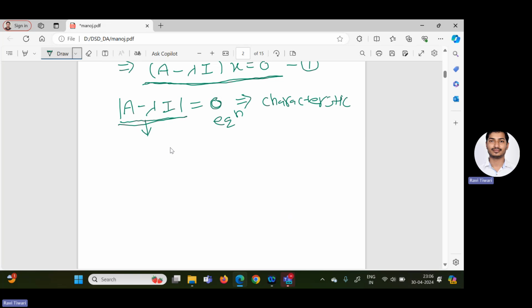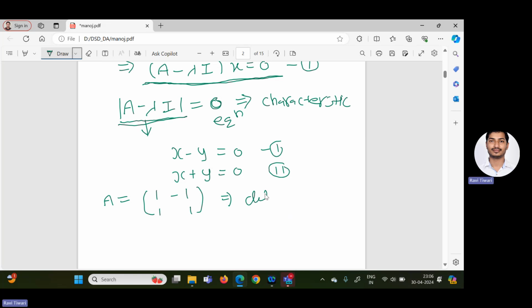Let us assume that we have two homogeneous equations: x minus y equal to 0, and the second equation x plus y equal to 0. Assume this is equation first and this is equation second. If I form the determinant of its coefficient matrix, the coefficients of x and y, we get 1, -1, 1, and +1. What will be the determinant of this matrix? Easily you can calculate, determinant of A is 2. So is the determinant of A 0 or not 0? It is not equal to 0.